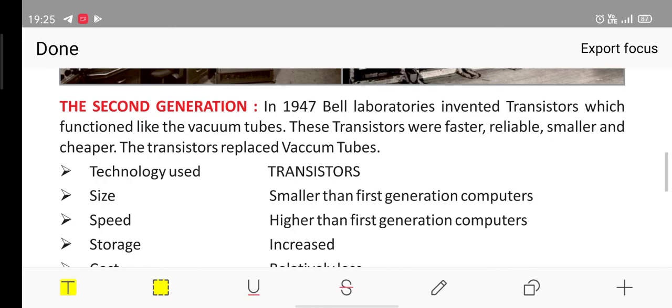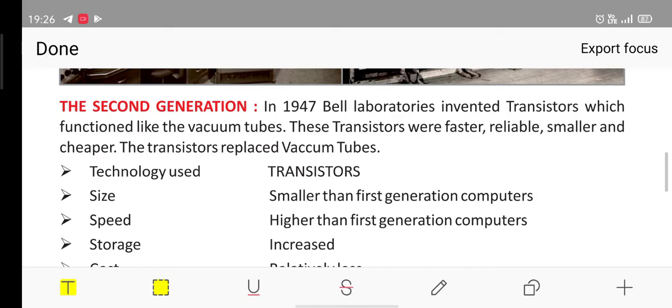Can you find out a difference between them? Yes. Same thing is over here, the technology is developing, and Bell Laboratories in 1947 invented the transistors, and transistors replaced the vacuum tubes. Why? Because they were functioning just like the vacuum tubes.